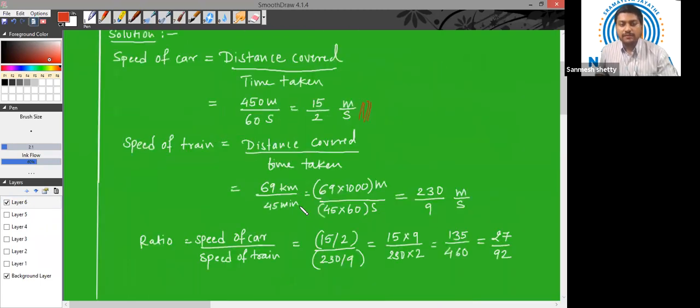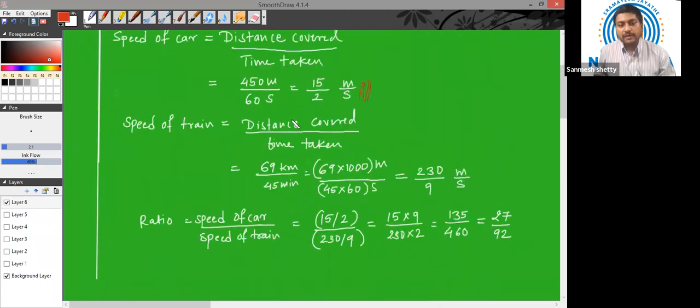Next, speed of train. Again, the same formula we will use, distance covered by time taken. Now the distance covered is 69 kilometers and the time taken is 45 minutes. So let us convert this kilometer into meters. Why? Because the speed of the car we have taken in meters per second, so we have to convert the speed of the train also into meters per second.